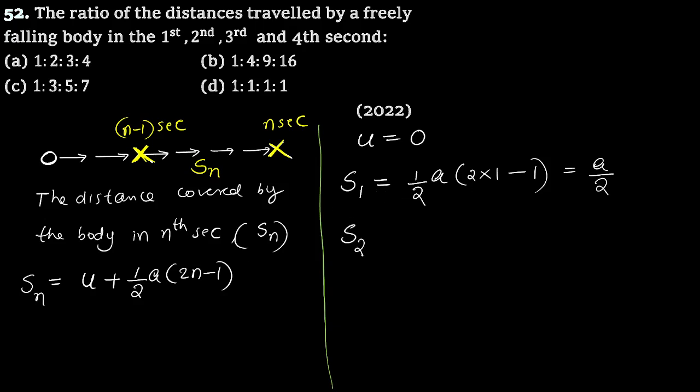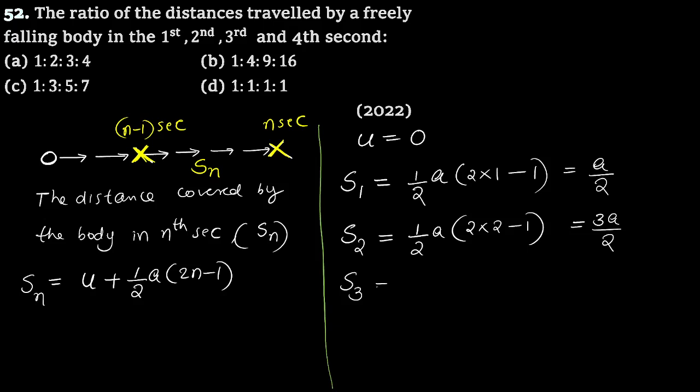Then what is S2? S2 is obtained by, remember u equal to 0 for a freely falling body, putting n equal to 2: half into a into 2 into 2 minus 1. This is 4 minus 1, which is 3, so 3a by 2.